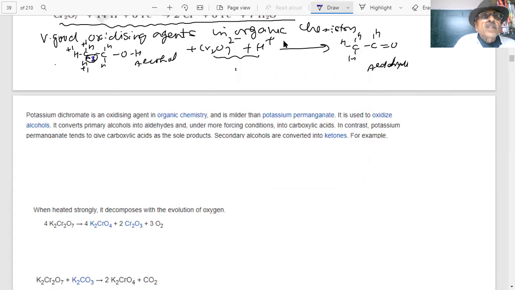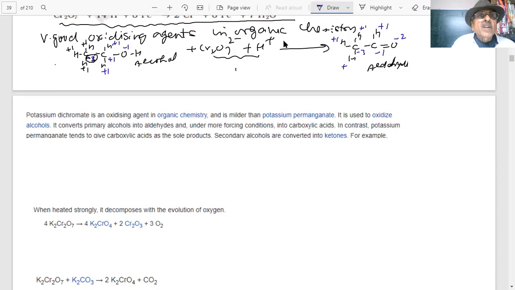What about this? This is +1, +1, and this is -2. What? -1 here, then -1. This carbon is what? +1, and here this is your +1 carbon. Plus what is this then? -3, +3 and -3. What is this? This is +1. This is -2. What is this? -1.